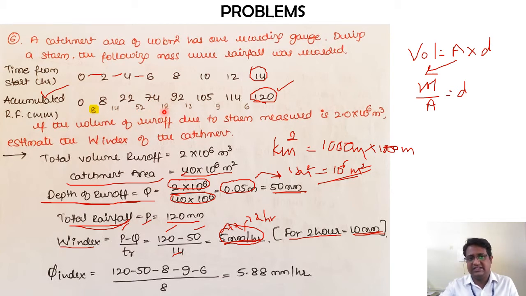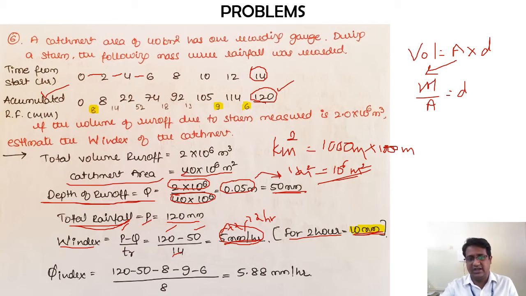Next 6 to 8, 18, runoff is there. 8 to 10, 13, runoff is there. Now 10 to 12, the value is 9, so the runoff will not be there. Similarly 12 to 14, the value is 6, which is less than 10, so there is no runoff. So you can check that there are 3 sections where the excess rainfall is not there.